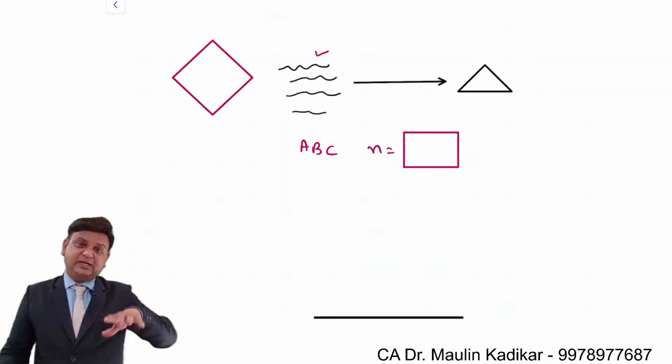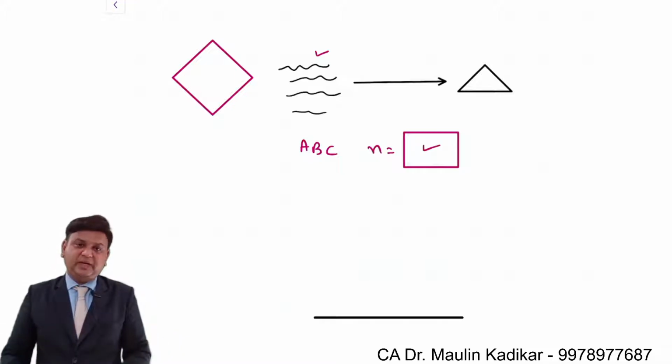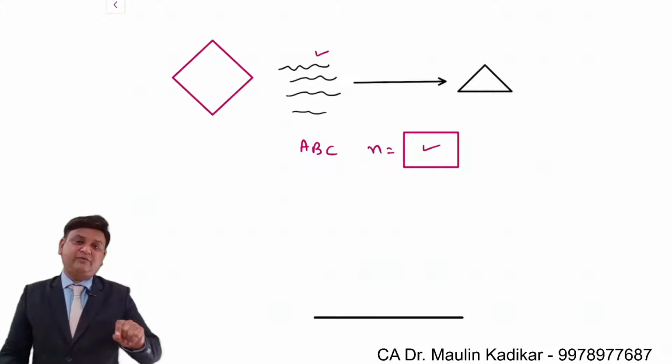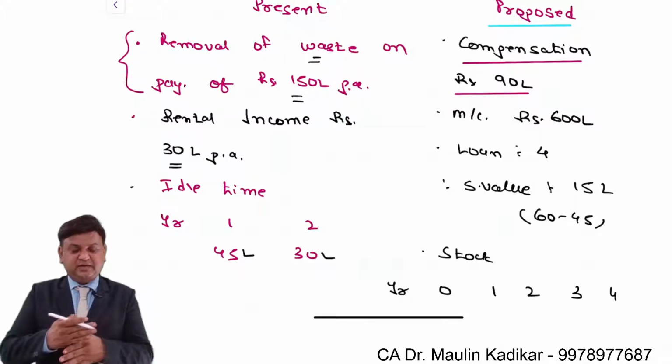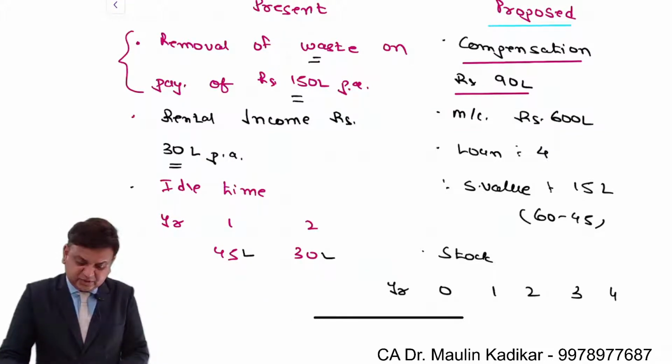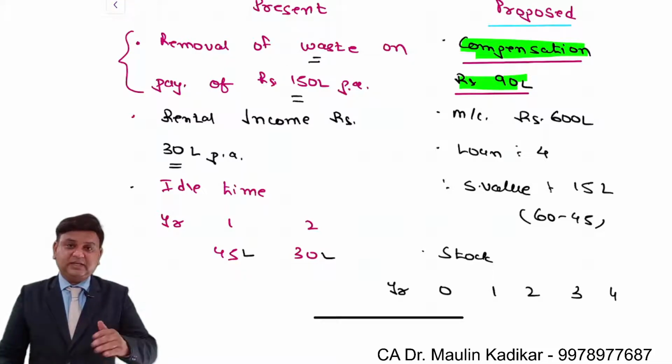However, ABC Limited kept a condition that whatever the number of years you commit to me, that is the number of years for which you have to give work to me. In any case, if you cancel the contract in between, then you are required to make the payment of compensation. The amount of the compensation is 90 lakhs. That is the way the information is provided to us.